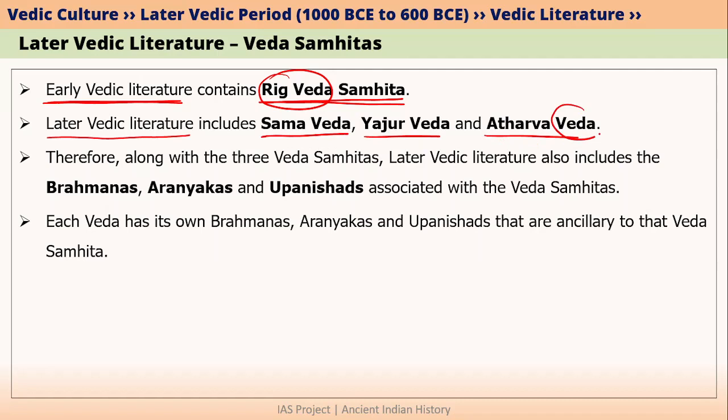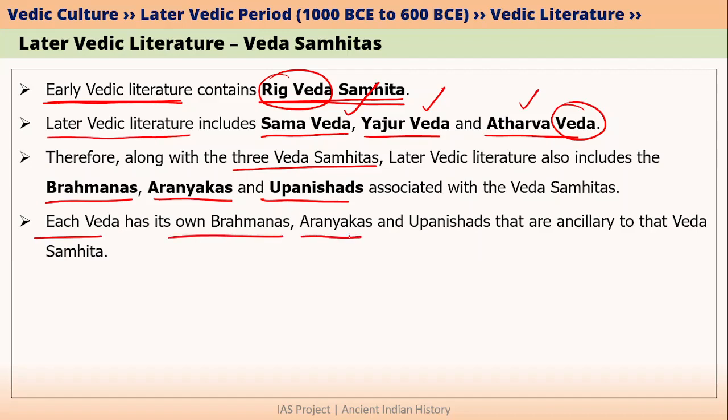Please note that I am using the word Veda here, so I mean all the four parts of these three Vedas. Along with Samaveda Samhita, Yajurveda Samhita and Atharva Veda Samhita, later Vedic literature also includes the Brahmanas, Aranyakas and Upanishads associated with these three Veda Samhitas. So each Veda has its own Brahmanas, its own Aranyakas and also its own Upanishads.